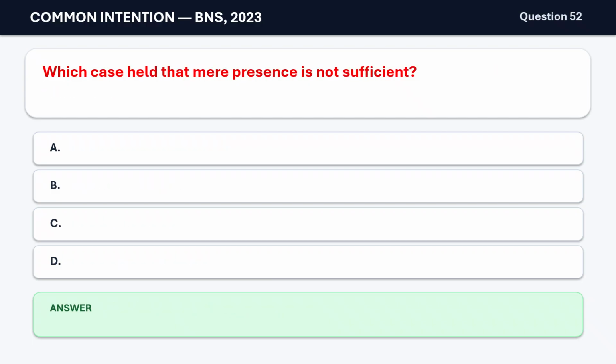Question 52. Which case held that mere presence is not sufficient? A. Pandurang. B. Mehboob Shah. C. Krishna Govind Patil. D. Suresh. The correct answer is C. Krishna Govind Patil.